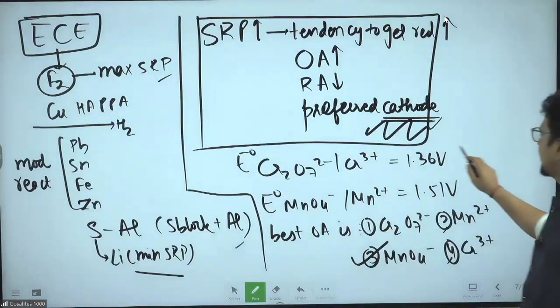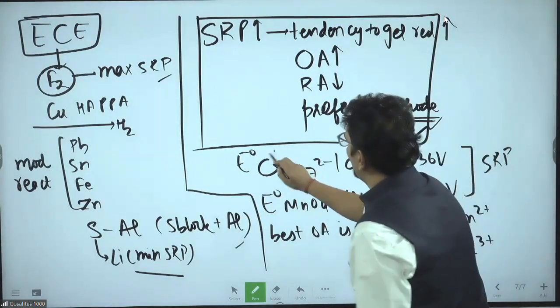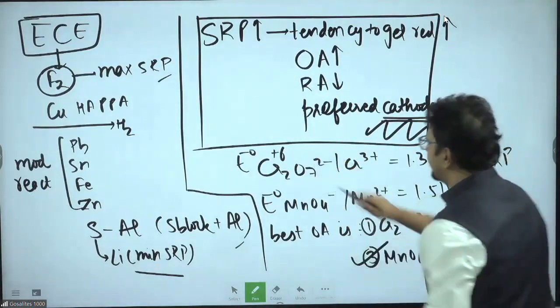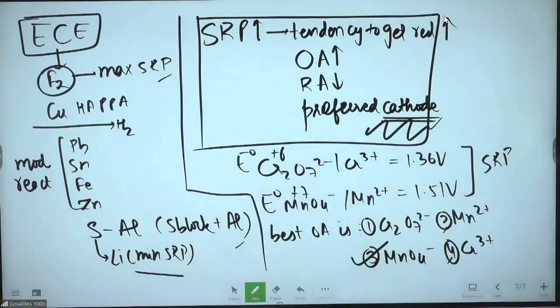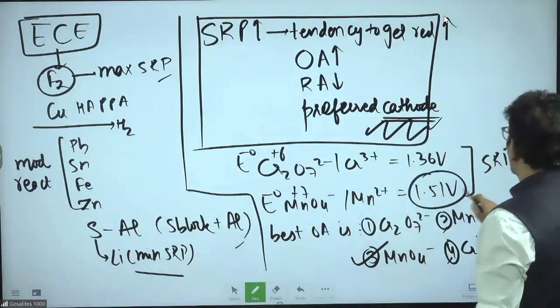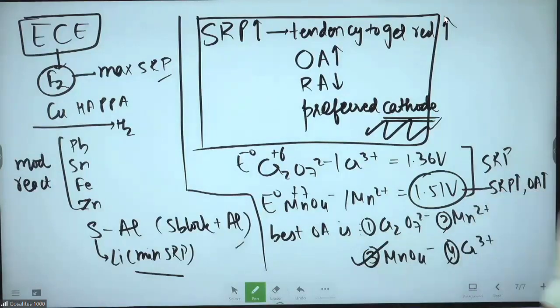Why? Sir, these values are SRP. Sir, how do you know? Bhaiya, it is simple. Chromium was in +6 oxidation state; +6 to +3 is reduction. +7 to +2 is reduction. They are both reduction reactions here. Reduction reactions means SRP. SRP more, oxidizing agent better. SRP more, oxidizing agent better.